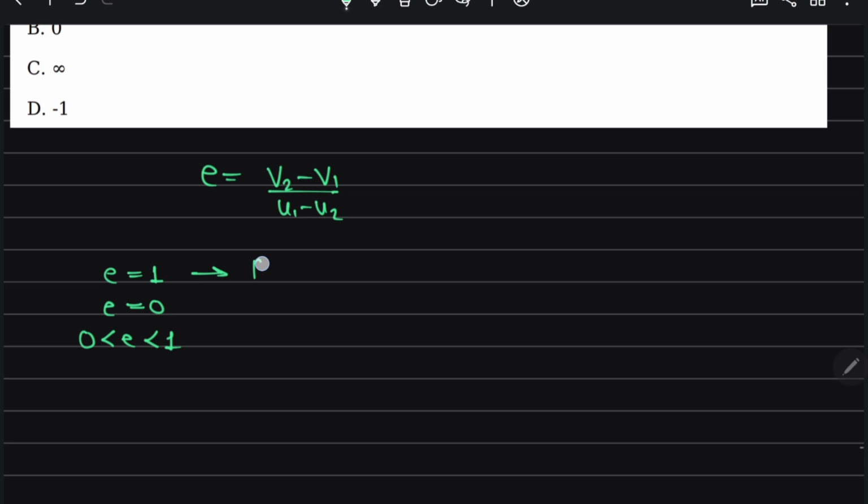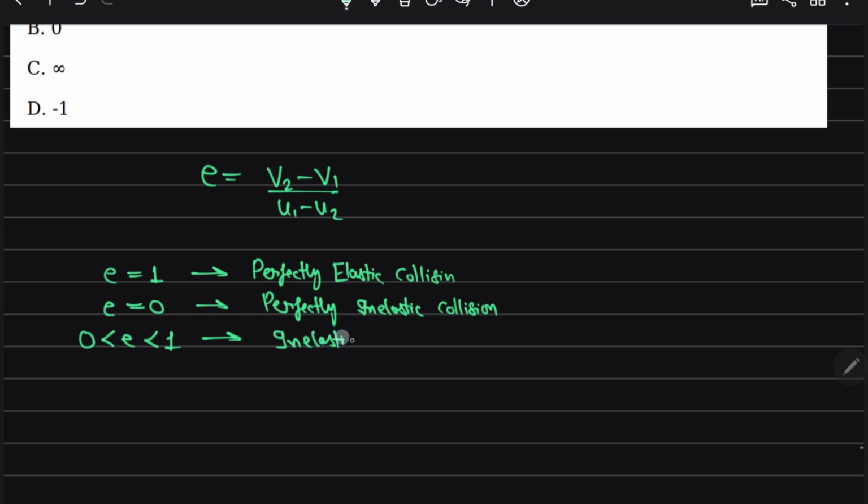So this is a perfectly elastic collision, this is a perfectly inelastic collision, and this is an inelastic collision.